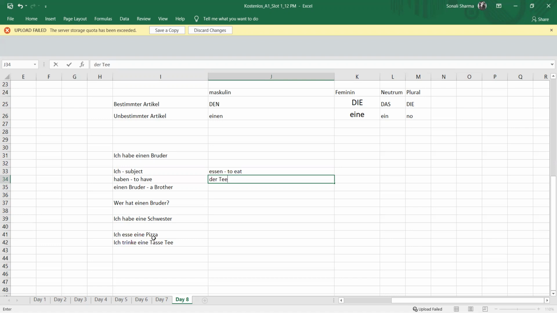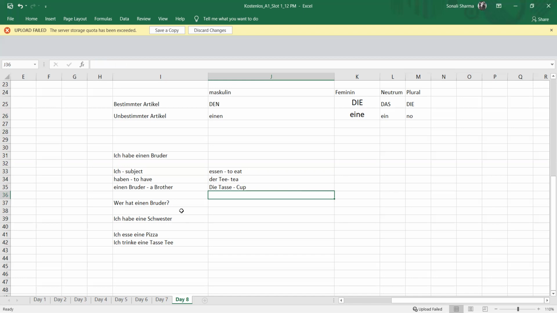I will not use the article of tea, milk, cafe, all these things. I will simply use the article of the quantity. So here, der Tee means tea, that means chai. And if I say die Tasse, the meaning of Tasse is cup.